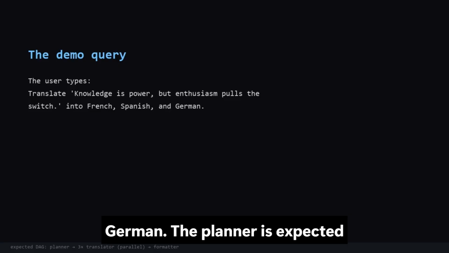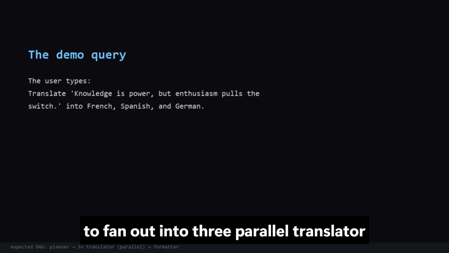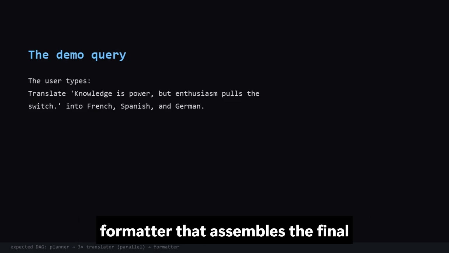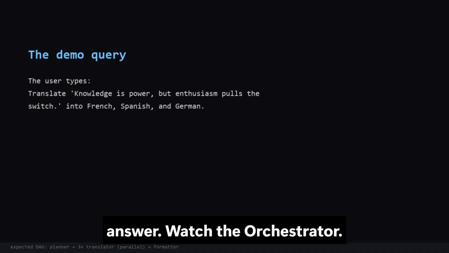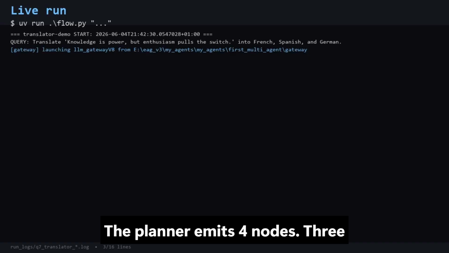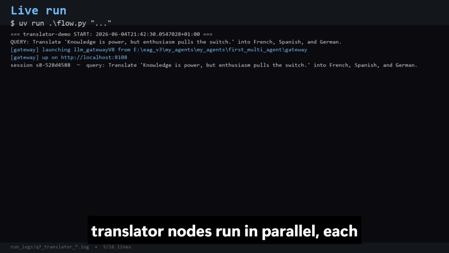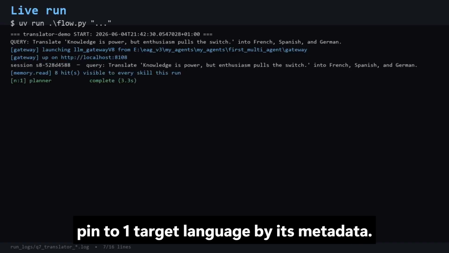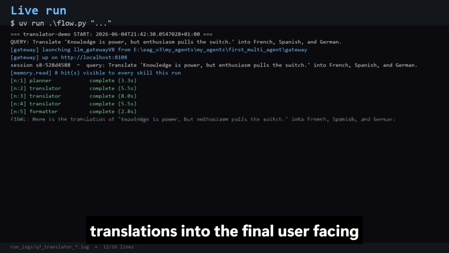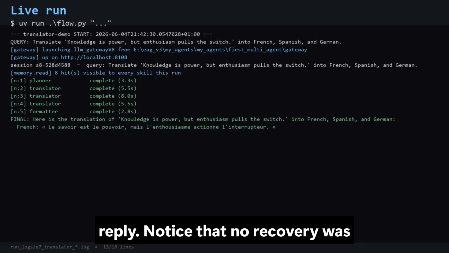The planner is expected to fan out into 3 parallel translator nodes, 1 per language, followed by a formatter that assembles the final answer. Watch the orchestrator. The planner emits 4 nodes. 3 translator nodes run in parallel, each pinned to 1 target language by its metadata. The formatter then collects all 3 translations into the final user-facing reply.